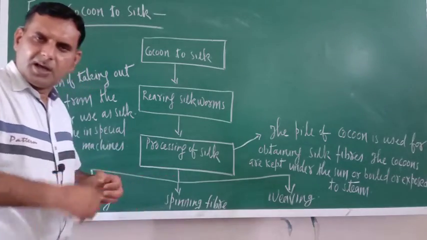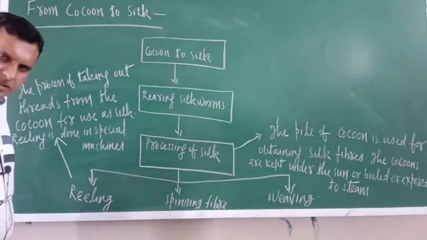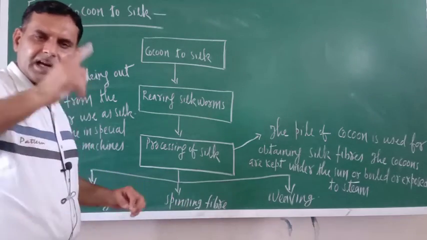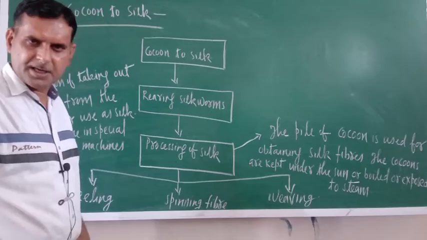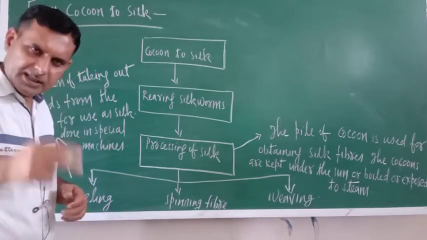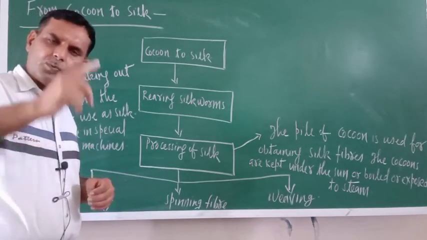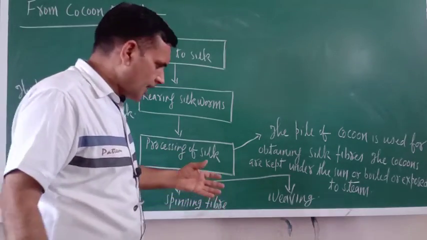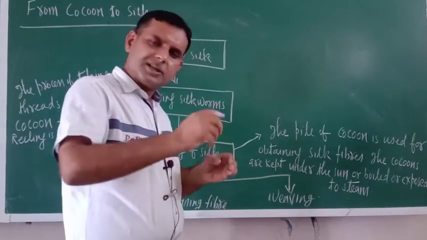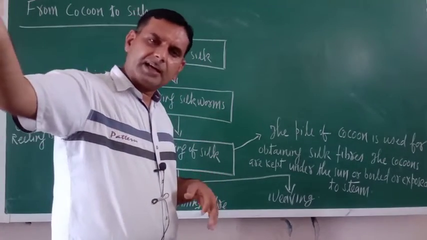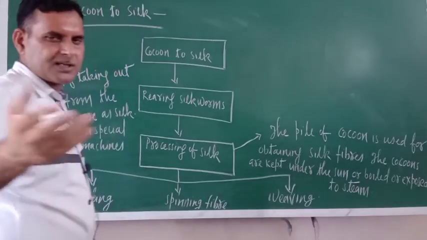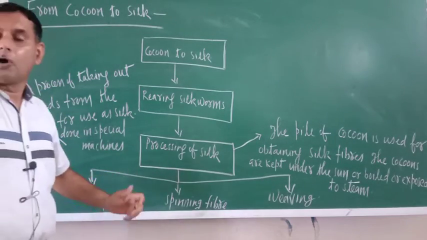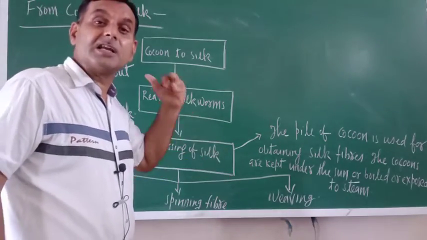Now just see, the thread is removed, the thread is taken out. So spinning should be done, and last year you have seen and studied spinning. So those silk fibers would be spun. Okay, and after spinning, what should be there? They should be woven, and that can be used for cloth purposes or some other purpose. So this is the entire process of obtaining silk from the silk moth.